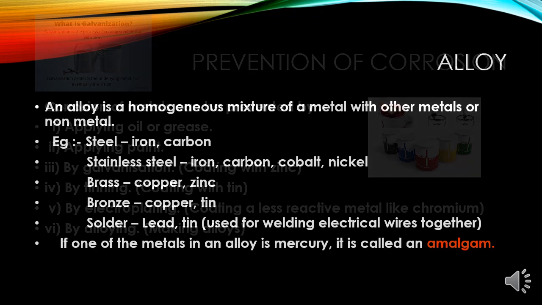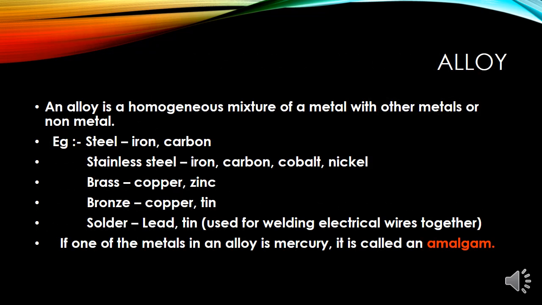Now we should understand what alloying is. Students, an alloy is a homogeneous mixture of a metal with other metals or non-metals. We use different alloys in our daily life: steel, stainless steel, brass, bronze, solder. Now we have to have different metals or non-metals in fixed composition. Suppose we want to make steel, we have to have iron and carbon. Stainless steel is a mixture of iron, carbon, chromium, nickel. Brass, as you know, is a mixture of copper and zinc. Bronze is a mixture of copper and tin. And solder can be of lead and tin, and it is used for electrical wires.